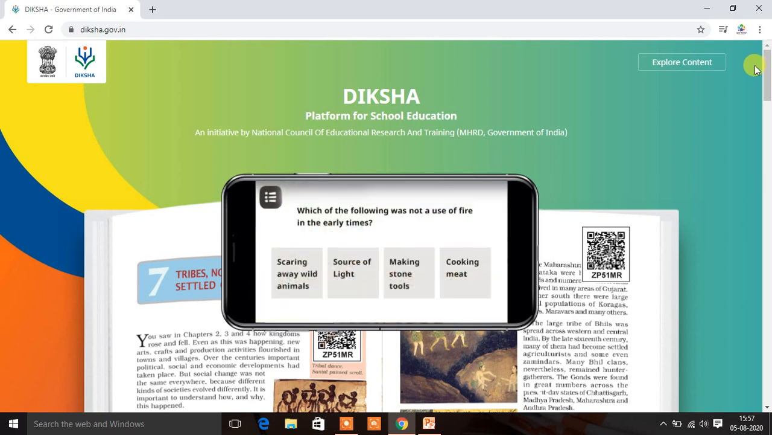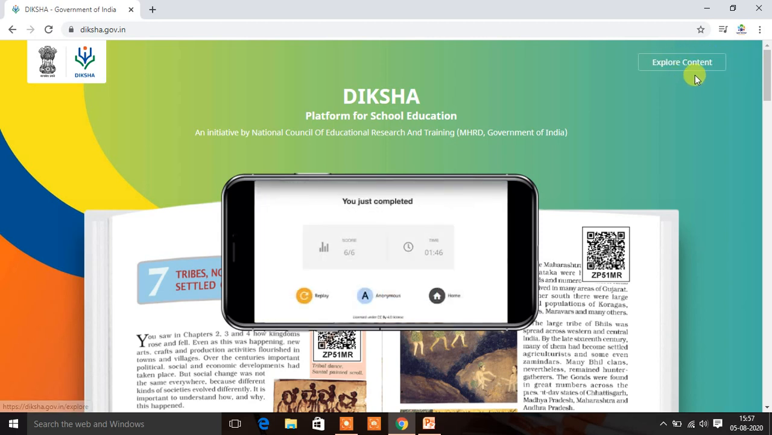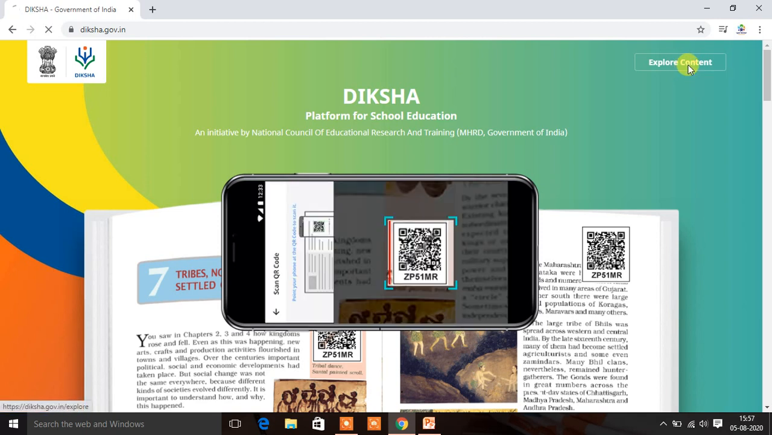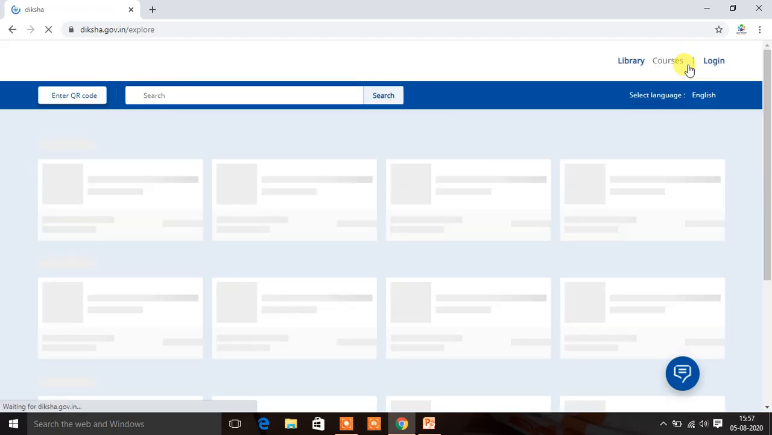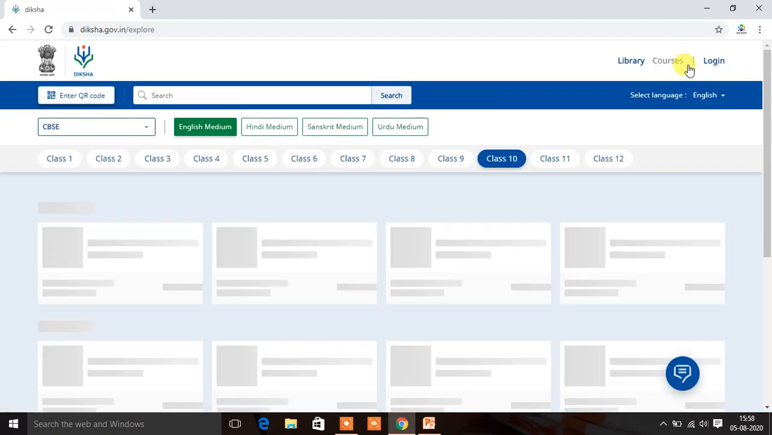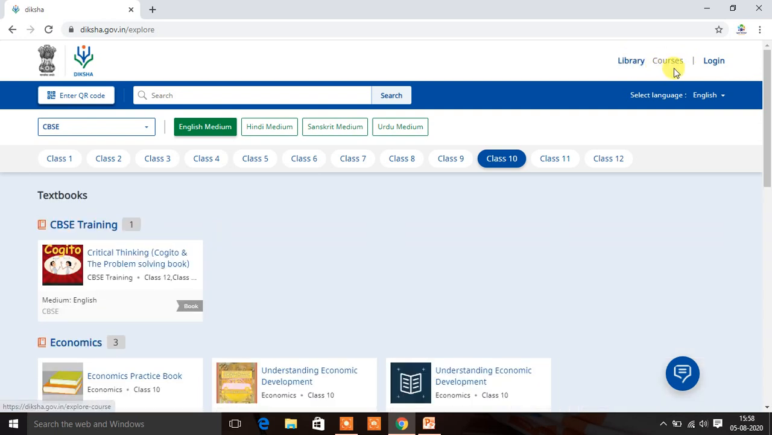So to explore this portal, as we are using it for the first time, you have to click on explore content. Here you can see explore content. After clicking on explore content, you will be directed to a new portal. Here you can see 2 options, library and courses. In library you can find thousands of books, and in courses you can attend online courses and online training given by different boards of the country.